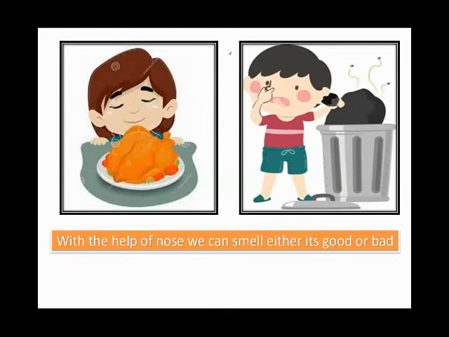In the next picture, the bin is full of garbage and it smells so bad. So it means with the help of the nose, we can smell whether it's good or bad. Now move to the next slide.